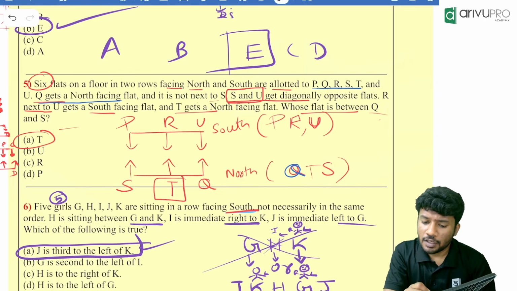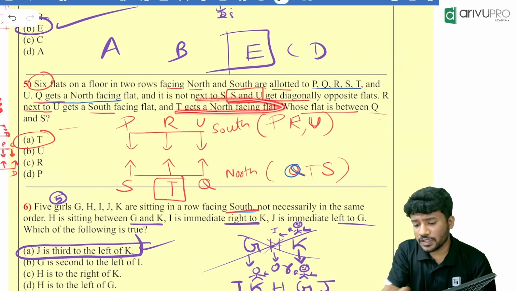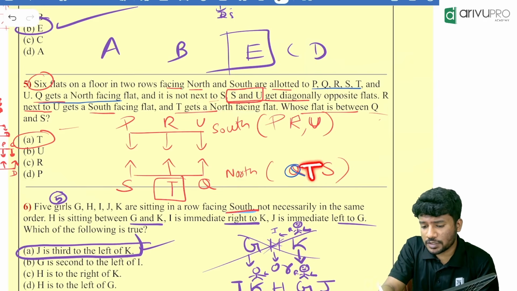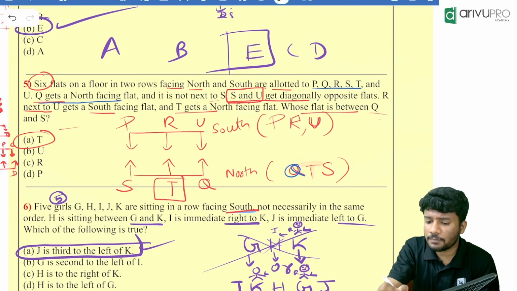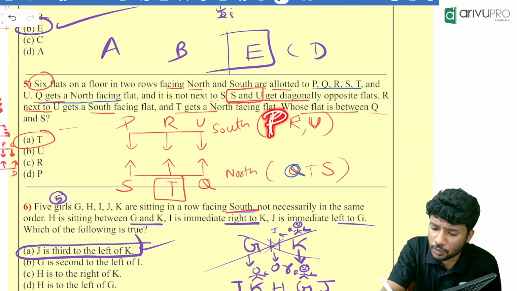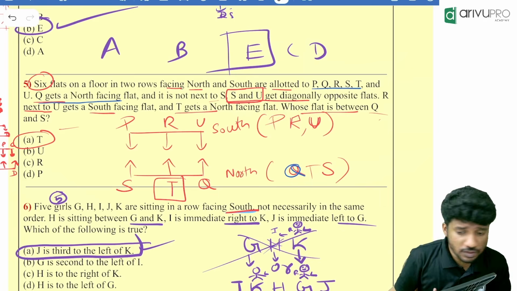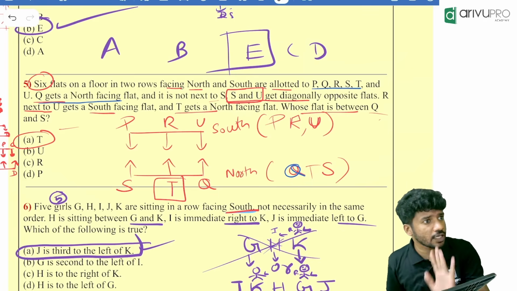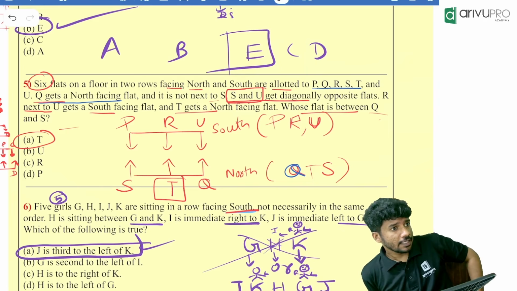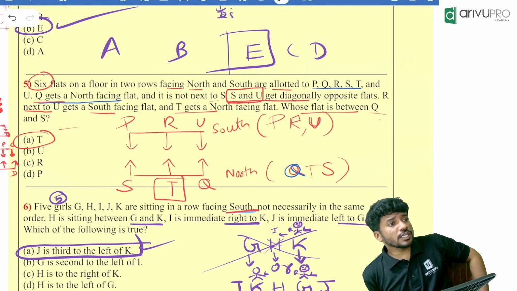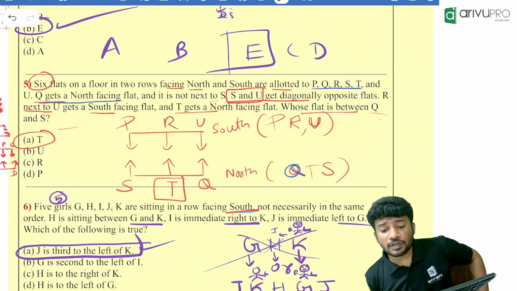So we got till there. Then what is remaining? T gets a north facing flat. That means T is the remaining person who is getting a north facing flat. And the remaining final person is P. P is the final person. Till here, Trisha, you understood how we arrange the south and north facing flats? Any doubt till here? Now, if you ask me, you can directly go for the answer from this step itself.